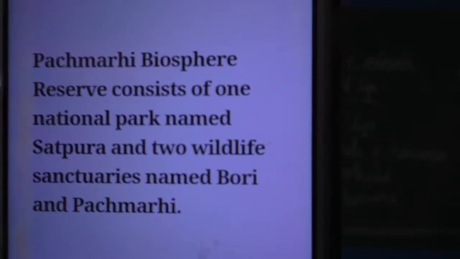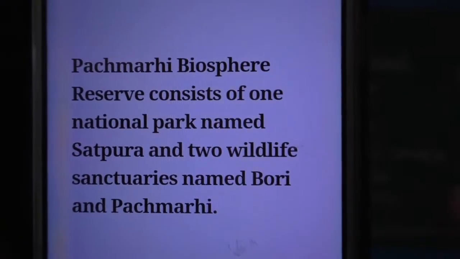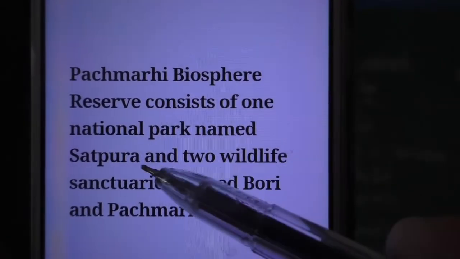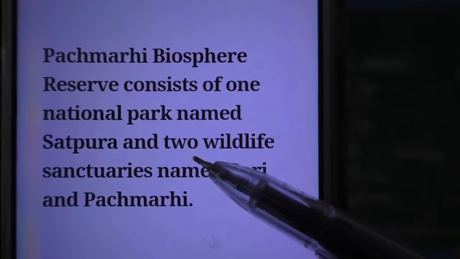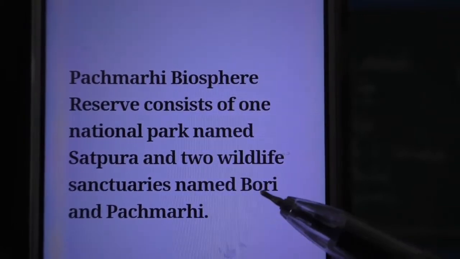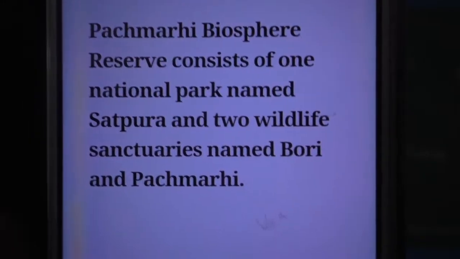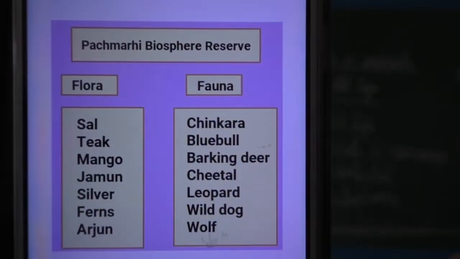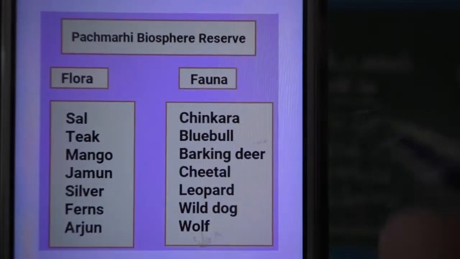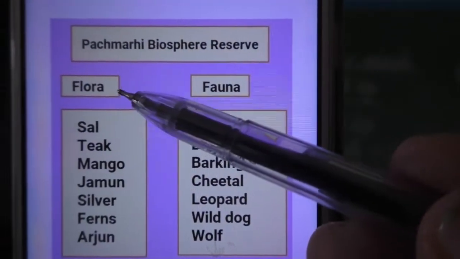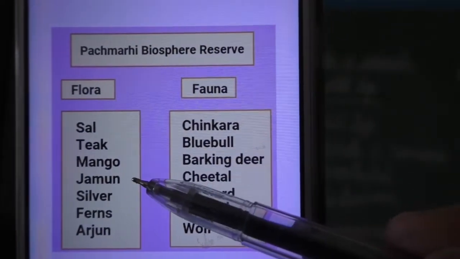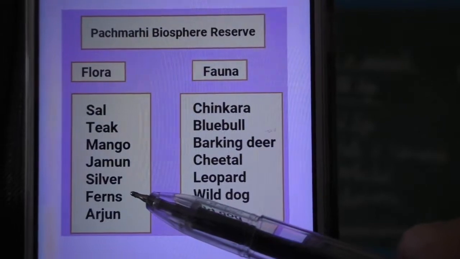Shall we revise? Pachmari Biosphere Reserve consists of one national park named Satpura National Park and two wildlife sanctuaries named Bori and Pachmari. So what are the flora and fauna we see in the Pachmari Biosphere Reserve? Flora means plants: sal, teak, mango, jamun, silver fern, arjun.